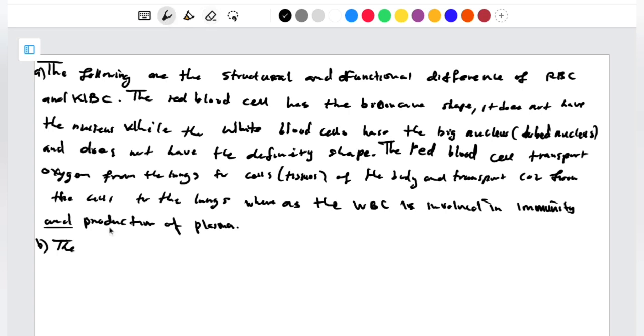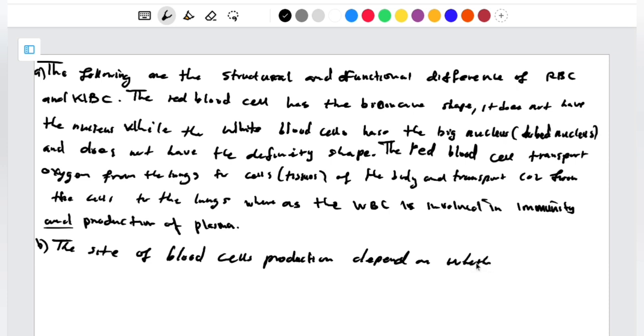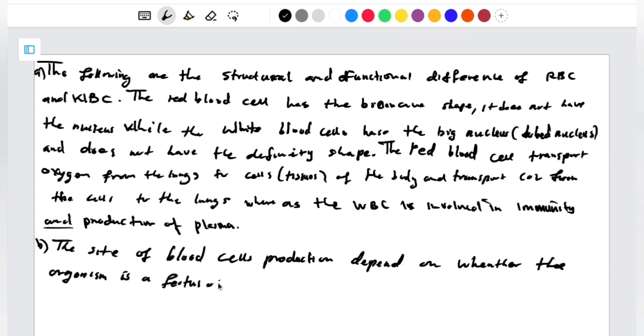The site of blood cells production depends on whether the organism is a fetus or an adult.